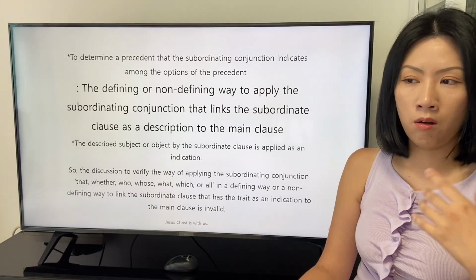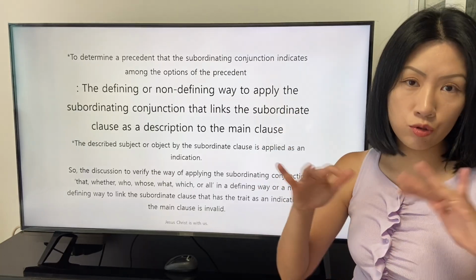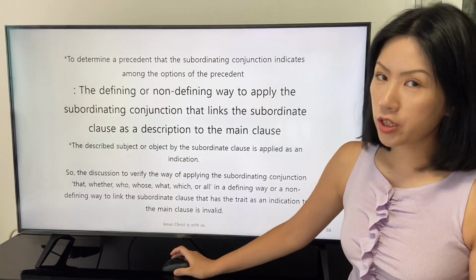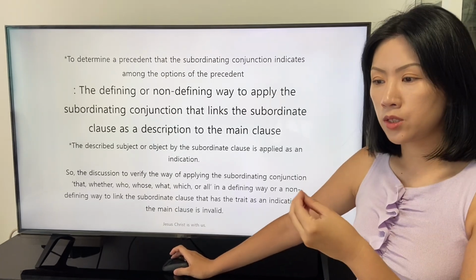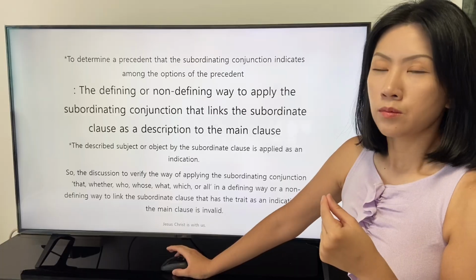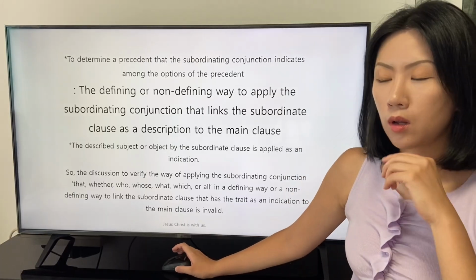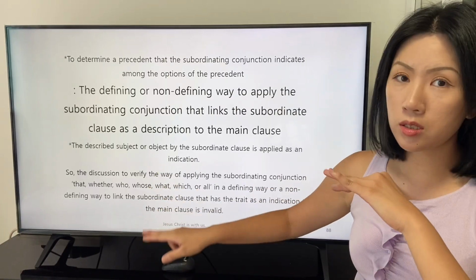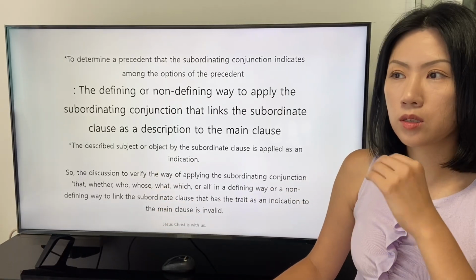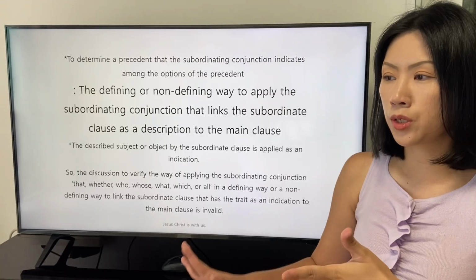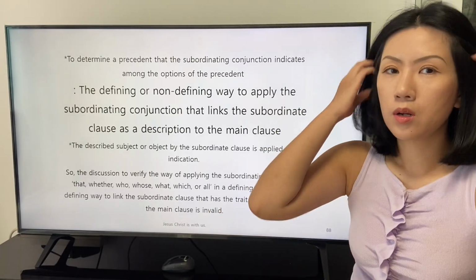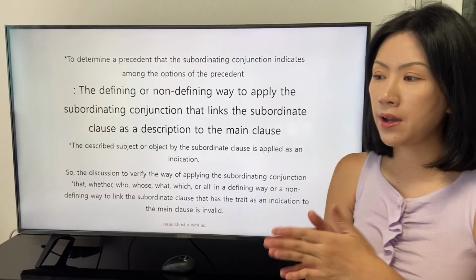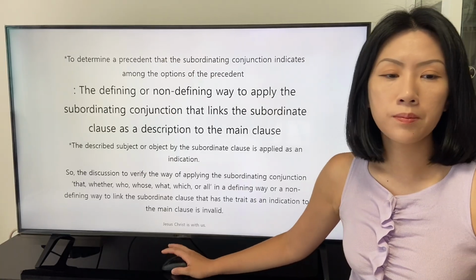So in the structure of the sentence, the speaker who applies these conjunctions does not need to figure out whether the speaker applies the conjunction in the defining way or the non-defining way.